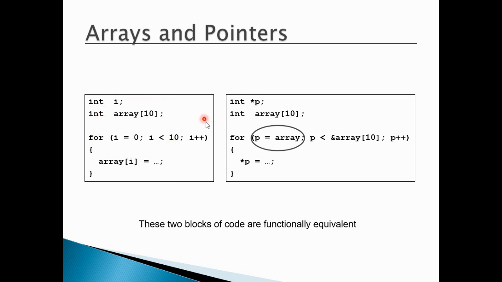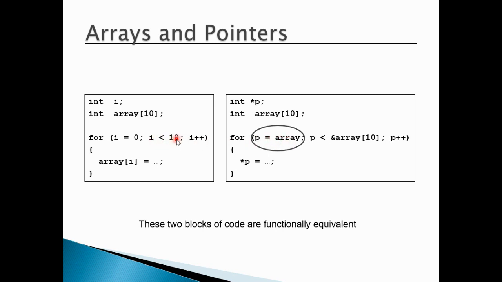This block is not using the concept of pointer, but here you can see we have introduced one pointer variable as *p, and we have taken the same array statement as in the previous block. Then we are writing p = array. So what are we doing here? We are initializing. Try to understand p is a pointer variable, and when you write p = array, it means p is holding the address of the first element of the array. The address of the first element of the array is always called the base address. So p is your base address.